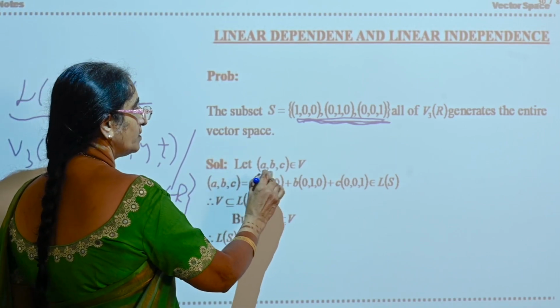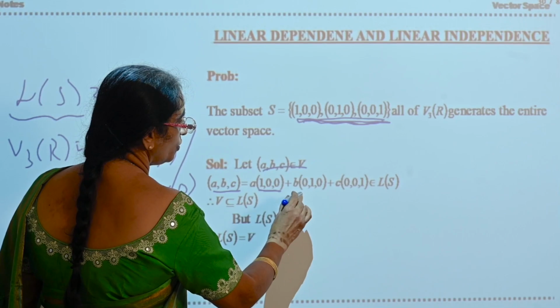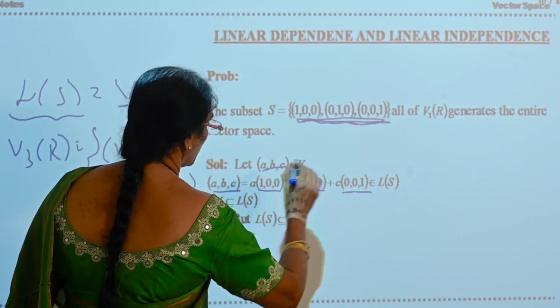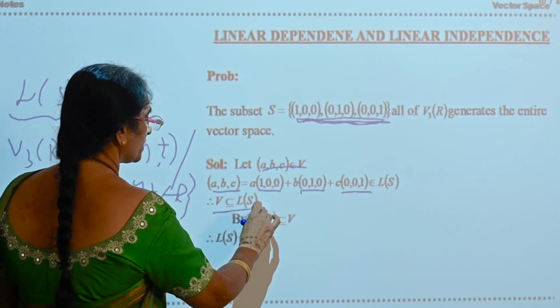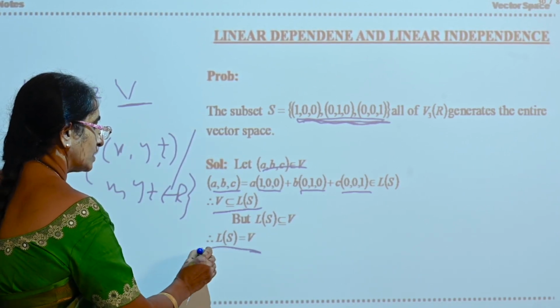Now take (a, b, c) belongs to V. (a, b, c) can be written as a into (1, 0, 0) plus b into (0, 1, 0) plus c into (0, 0, 1). That belongs to L of S. V is a subset of L of S. But L of S is obviously a subset of V. Therefore, L of S is equal to V.